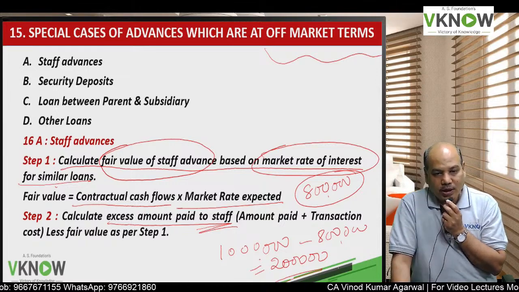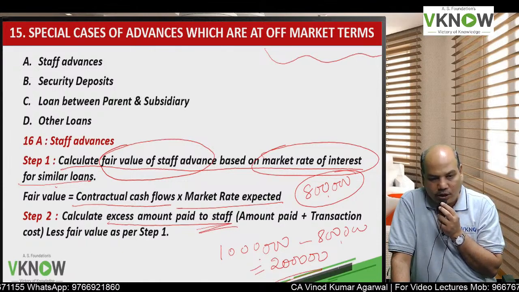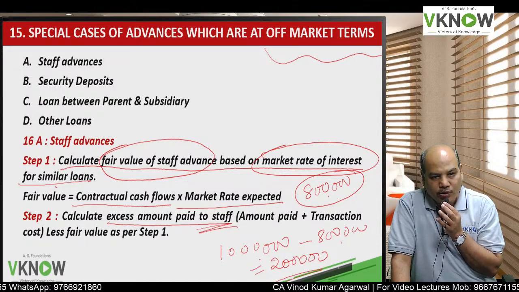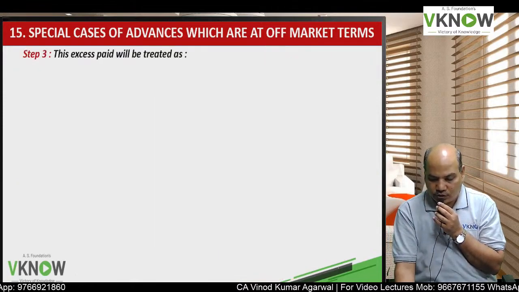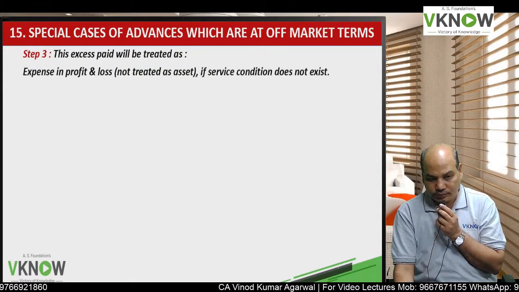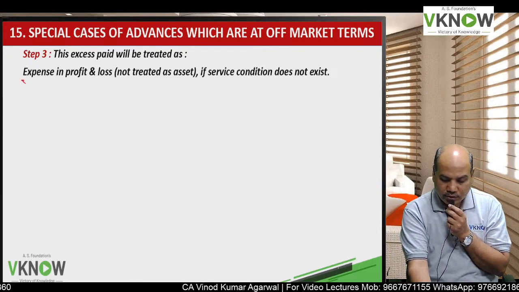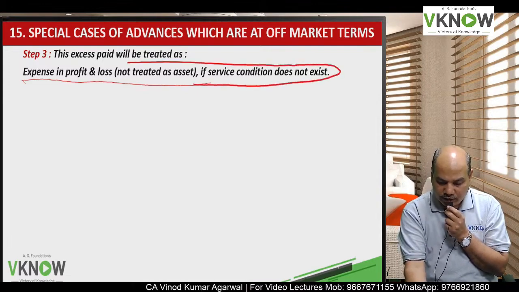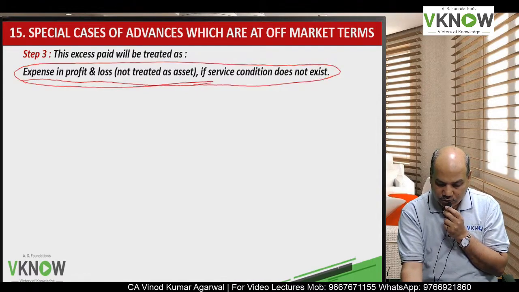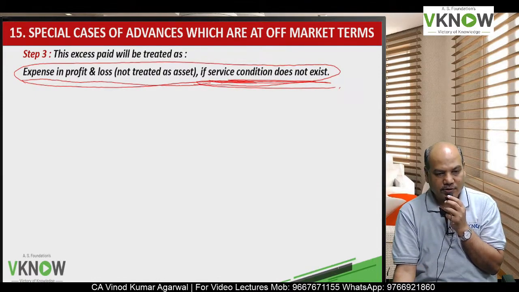If the amount given as advance to staff is more than the fair value or the present value using market rate, the difference is treated as staff cost. The staff cost, what is the further treatment of that? Any excess amount paid will be transferred to P&L account if service condition does not exist.